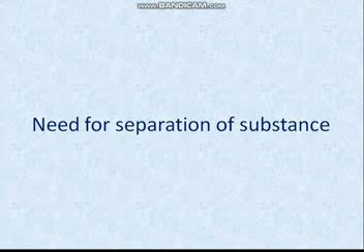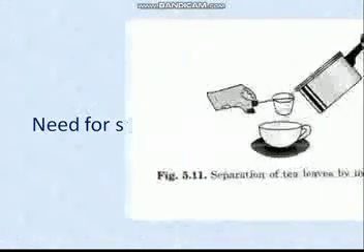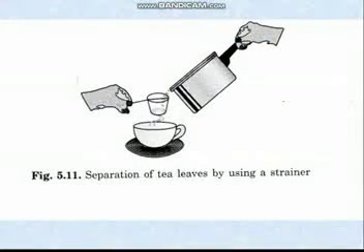Separation means to remove one thing from the other. It usually involves the removal of unwanted components of a mixture. The main reasons for separation of substances in a mixture are as follows: first, to remove undesirable substances, and second, to obtain useful components. First, to remove undesirable substances. Your mother removes stones from pulses and rice before cooking. While pouring tea into the cup, tea leaves are removed from the tea. Here both stones and tea leaves are undesirable substances.